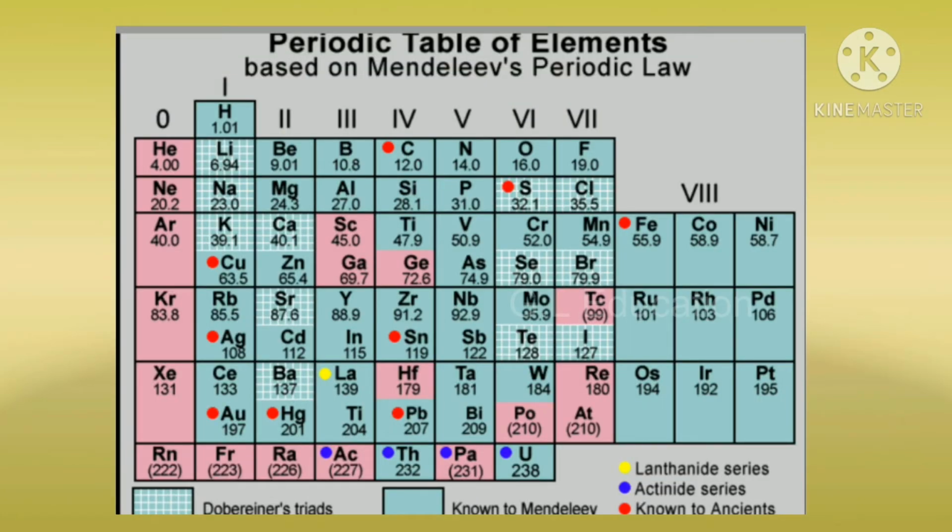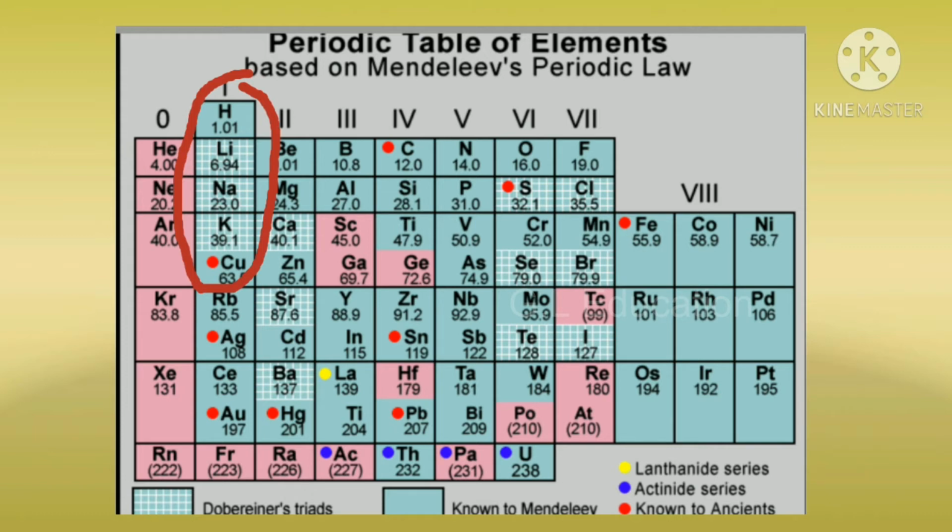Some limitations of Mendeleev's periodic table. Elements with large differences in properties were included in the same group. For example, hard metals like copper and silver were included along with soft metals like sodium and potassium. No proper position could be given to the element hydrogen. Non-metallic hydrogen was placed along with metals like lithium, sodium and potassium.